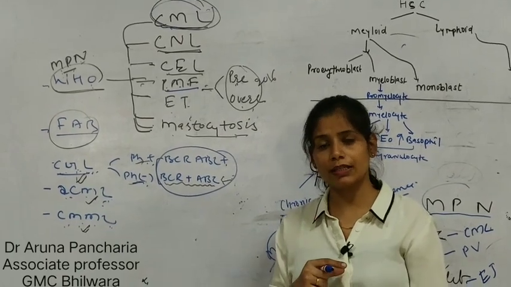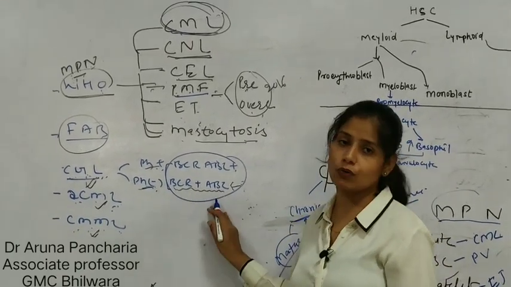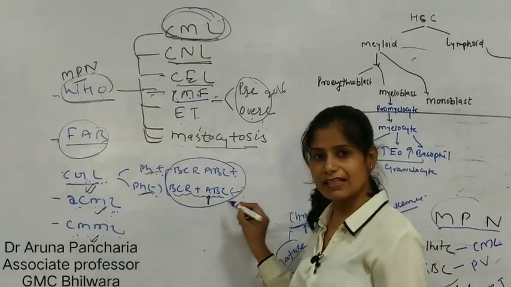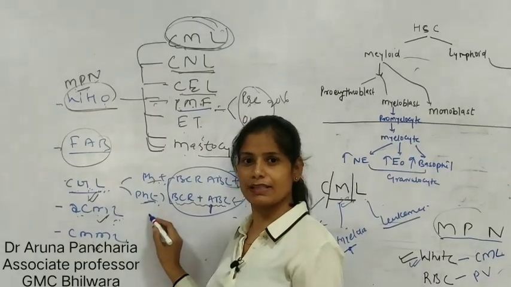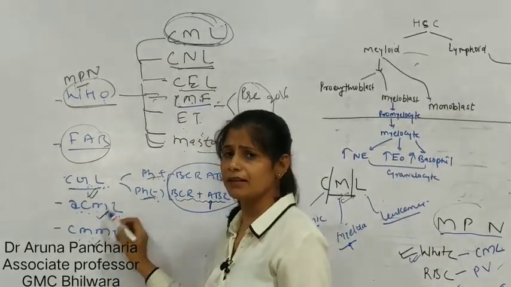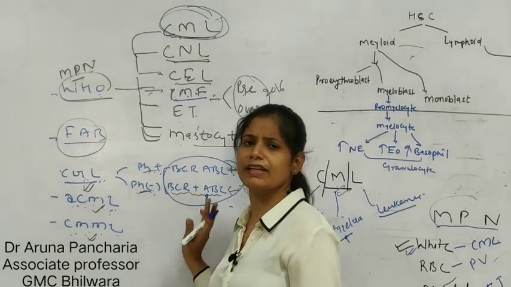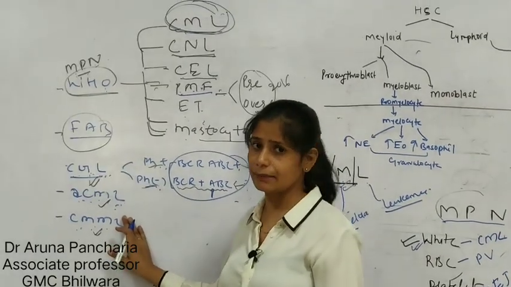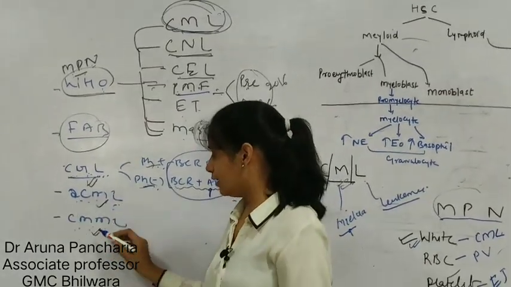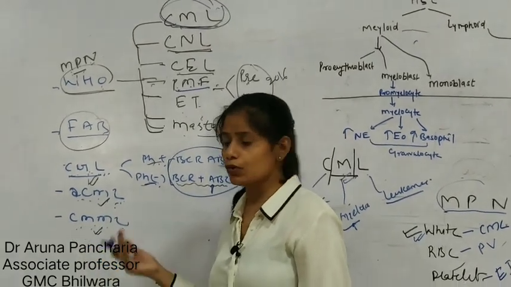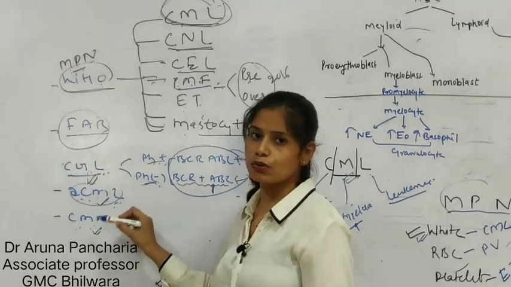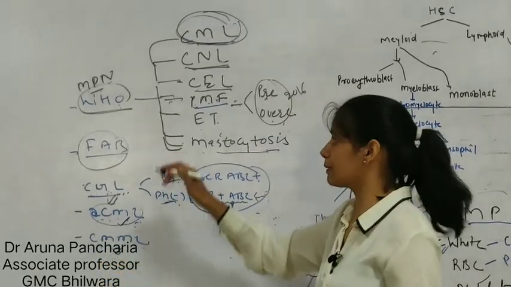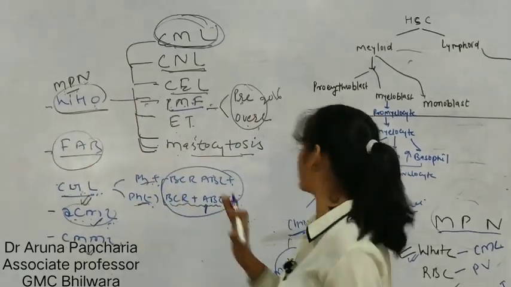We can see this BCR-ABL translocation only via FISH or molecular techniques. So though it is BCR-ABL positive, the Philadelphia chromosome is negative. Now in atypical CML, it is Philadelphia negative and there is no BCR-ABL. The same is true in chronic myelomonocytic leukemia: no Philadelphia, no BCR-ABL positivity. In chronic myelomonocytic leukemia, there are more and more monocytes, and in atypical CML, monocytes are in between classical CML and CMML. So this is the classification part, WHO and FAB classification.